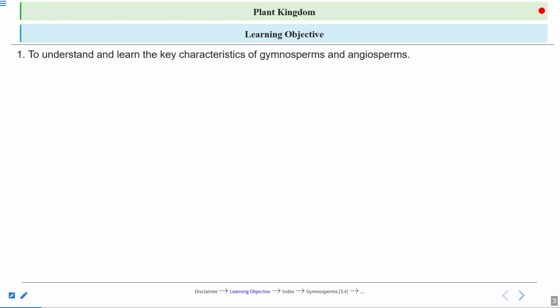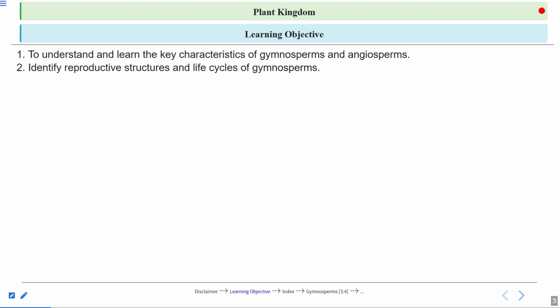So today's lecture learning objective is to understand and learn the key characteristics of the gymnosperm and angiosperm. So we are going to see what are the different important characteristics of the gymnosperm and angiosperm. These are the two very, very important types of plants that come under the plant kingdom.